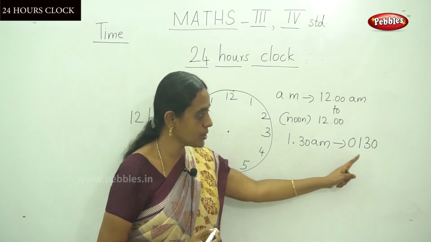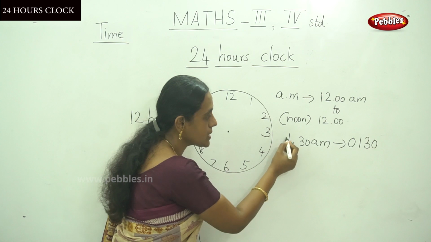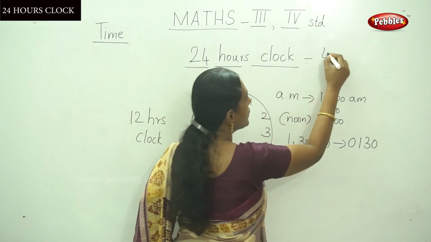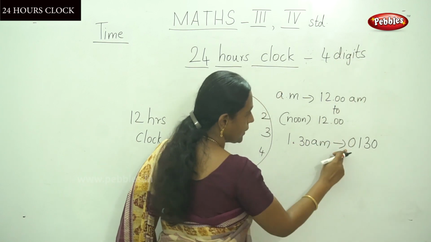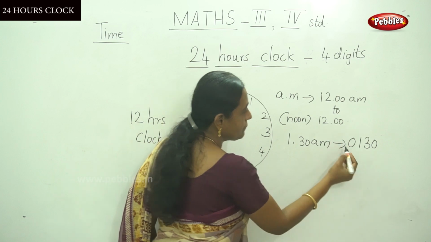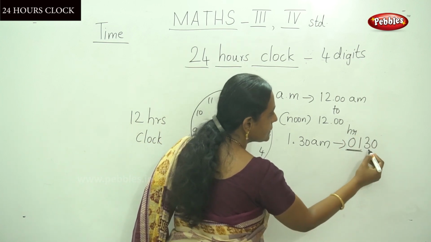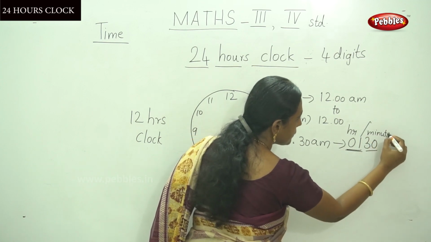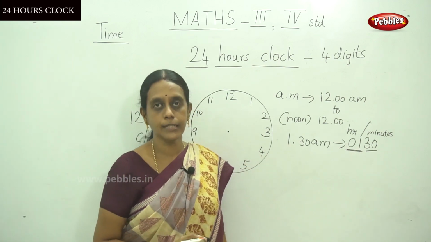You change it by adding a 0, because the 24 hours clock shows 4 digits. The first 2 digits are the hour and the last 2 digits are the minutes. So now the time is 1:30.